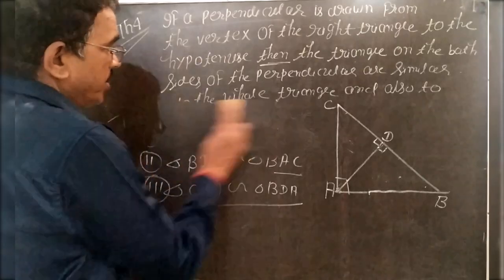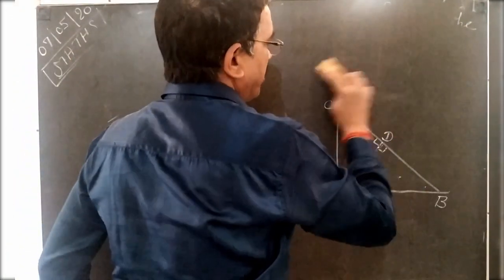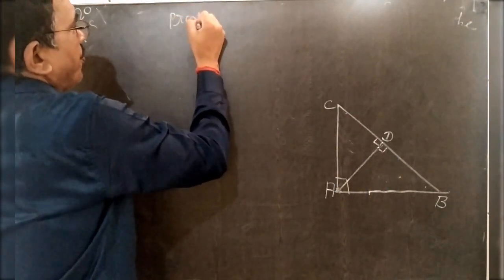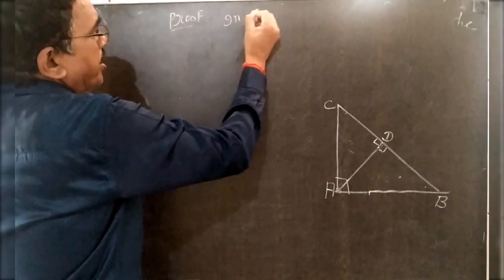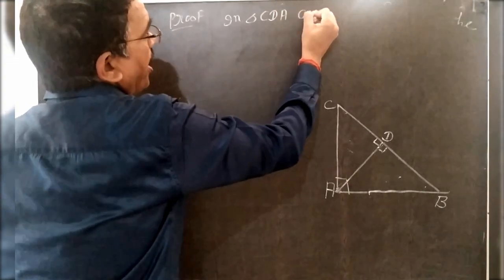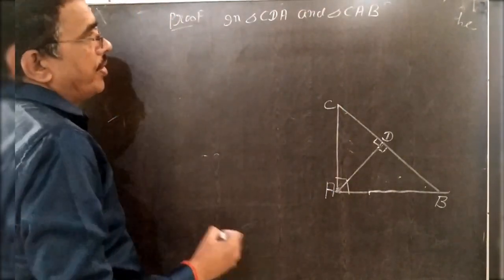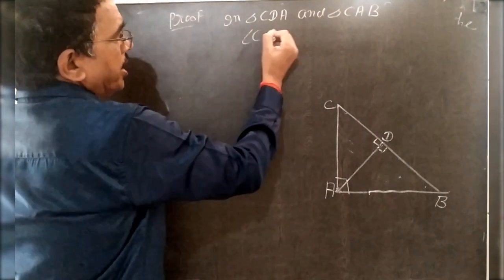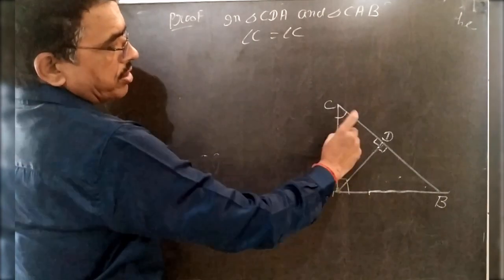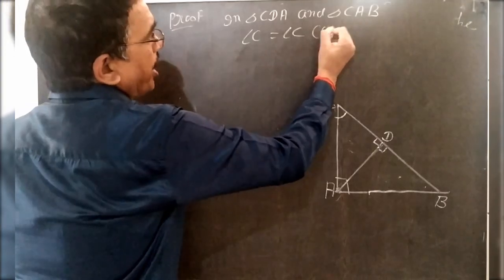So be careful, see here. First, I prove the similarity. In proof, in triangle CDA and triangle CAB, what is given? This angle C is equal to angle C. It is common in the small and large triangle also. This is the large triangle, then C is present. This is the small triangle, then C is present. You write here common.